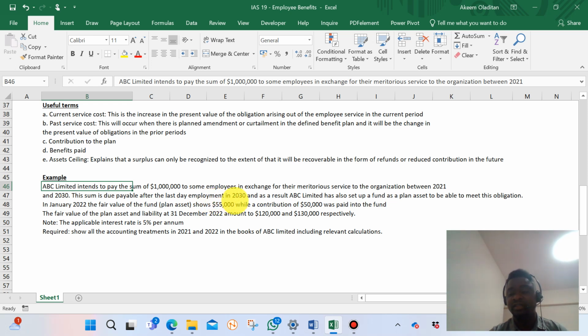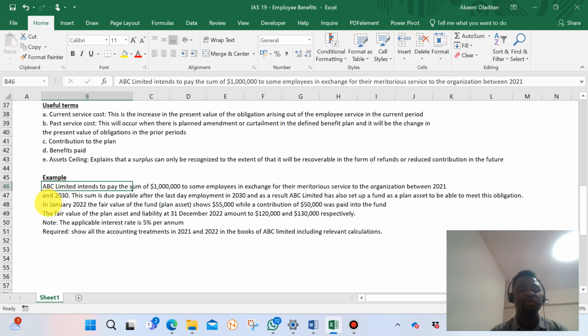So we assume that all the staff will retire at the same time, and it will be paid to all the staff at the end of the year 2030. As a result, ABC Limited has also set up a fund as a plan asset to be able to meet this obligation. So I was talking about our plan asset investing in funds so that we can make good of obligations when they arise.